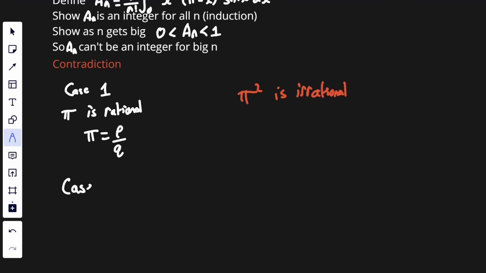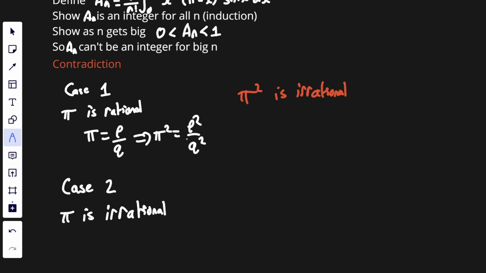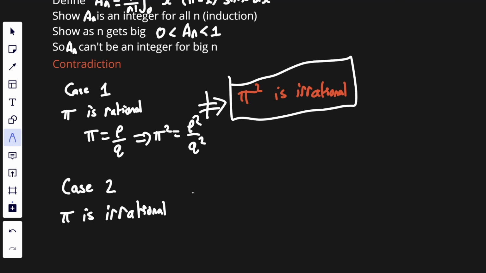The other case, and this is the only other case, is that pi is irrational. You can either be rational or irrational. There is no other case. Now, if pi is rational, then pi squared equals p squared over q squared. But p squared is an integer, q squared is an integer, and their greatest common divisor must be 1. So pi squared must also be rational. So case 1 could not possibly imply the second thing. There is no way we could have case 1 and this thing in the red also be true. So by that, we find that pi must be irrational.